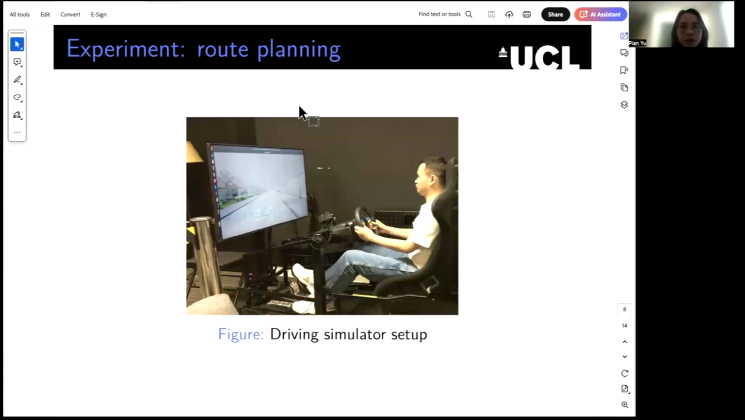First, we consider the route planning problem for autonomous vehicles as we've seen before. In this case, we hire in total 22 participants from the university campus. For each participant, they are required to sit in front of a monitor and a driving wheel. Here on the monitor, we create an environment using color, and then the participants can choose between autonomous driving mode or manual driving mode using the button on the driving wheel. And he can also increase or decrease his or her trust in real time.